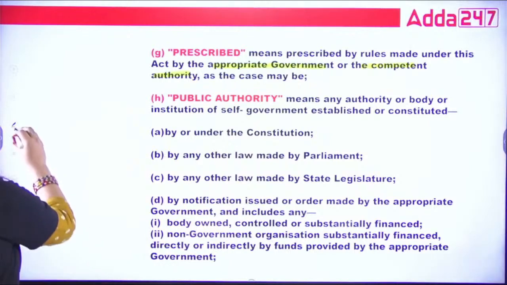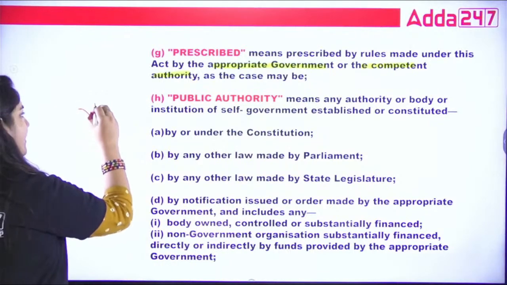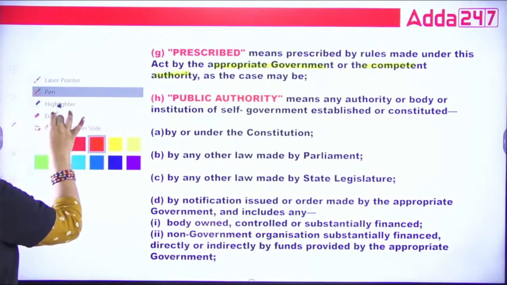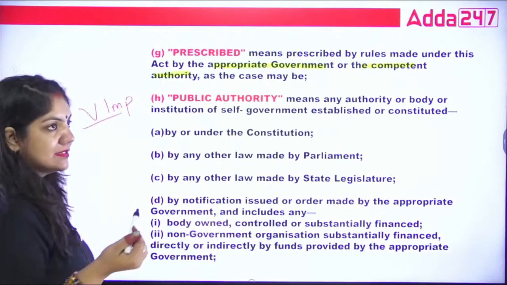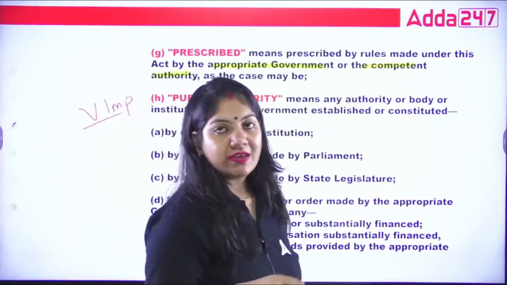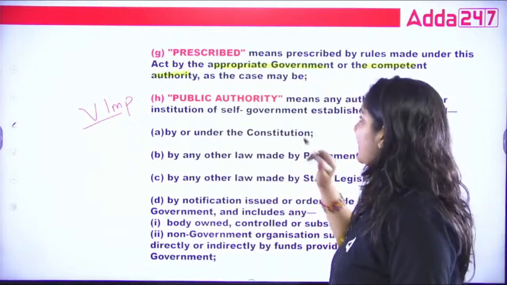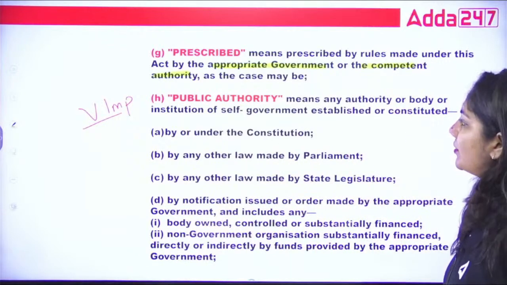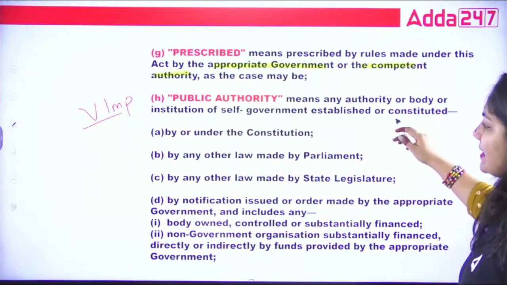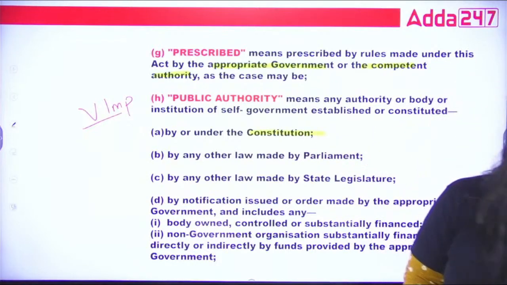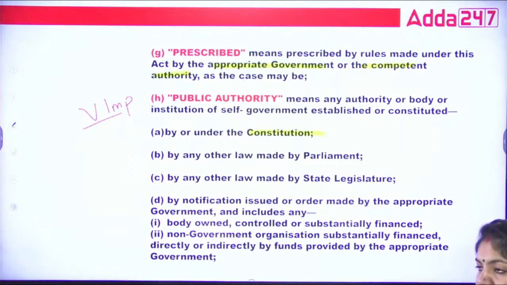What is public authority? Again guys, very important. Because whenever we have to ask any question, we can ask only to the public authority. So what exactly does public authority mean? Any authority or body instituted, established, or constituted by the Constitution. What is the Constitution?